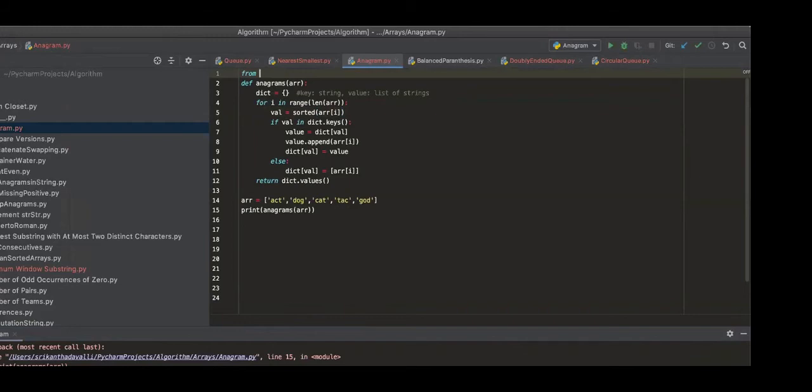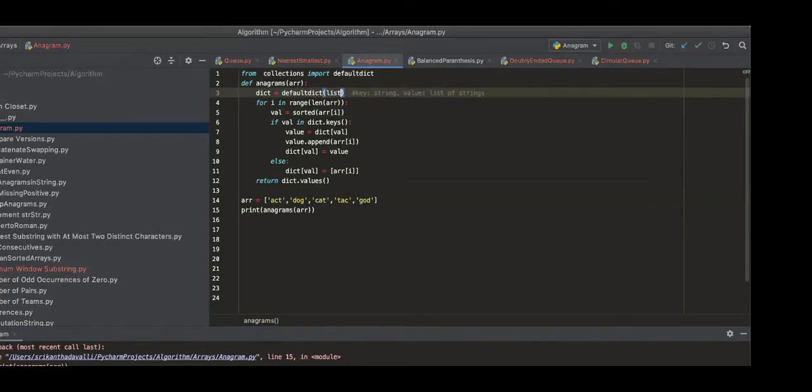Let's print the dictionary in line number 5. Let's see how the dictionary is getting formed. Okay, do you need to import? So there's something like defaultdict, and here we have to mention that our value type is list.